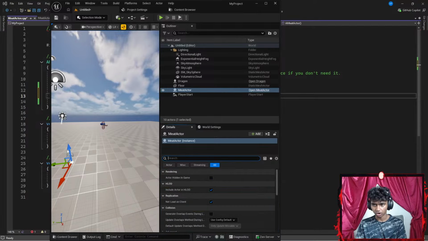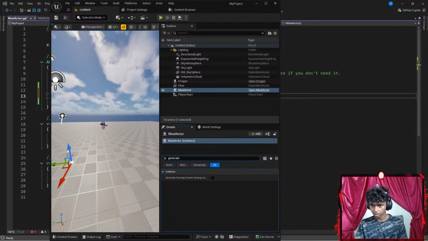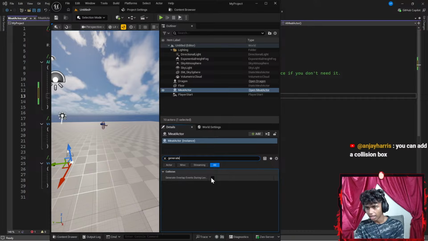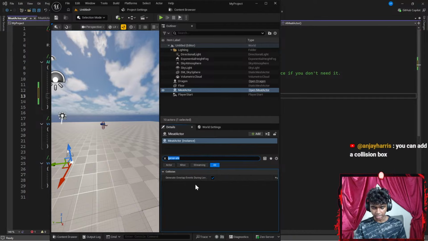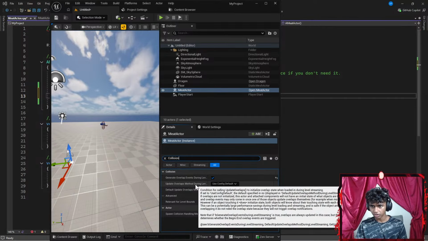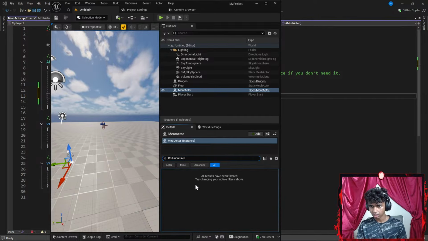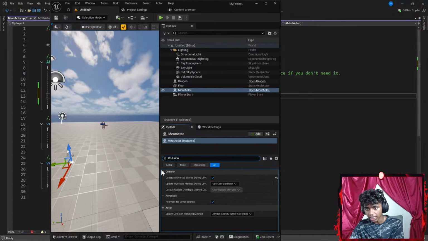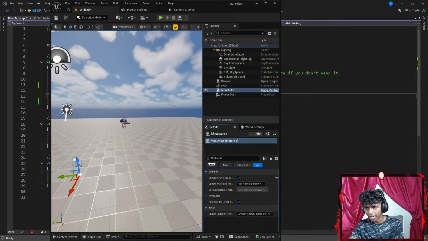Let's go with generate overlap. Generate overlap during level events. So there we go. I'm gonna go ahead and check that. And then let's go with collision presets. There is no collision presets. Okay, so maybe I shrink this here.